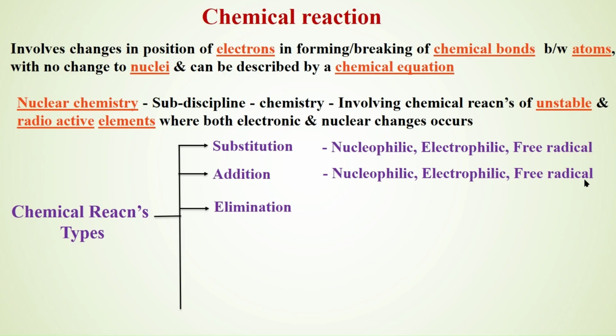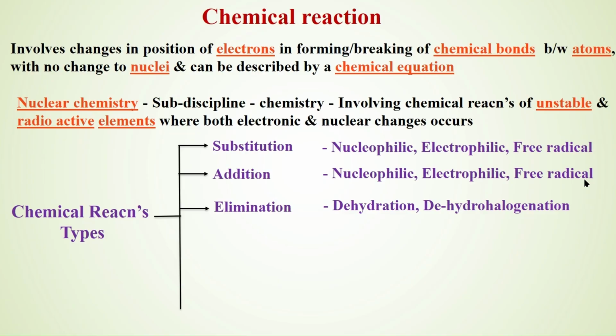Examples I can give are dehydration and dehydrohalogenation. That can be alpha elimination, beta elimination. Elimination occurs like hydrogen from one carbon and halogen from another carbon, which are adjacent to each other.